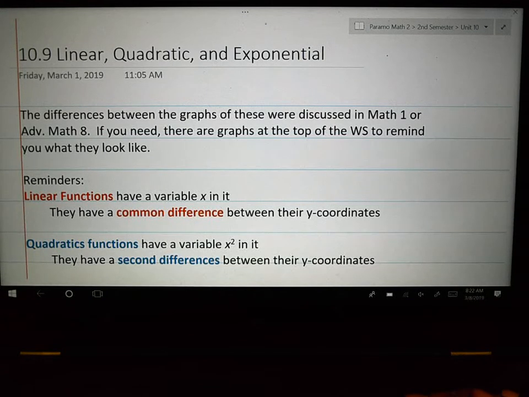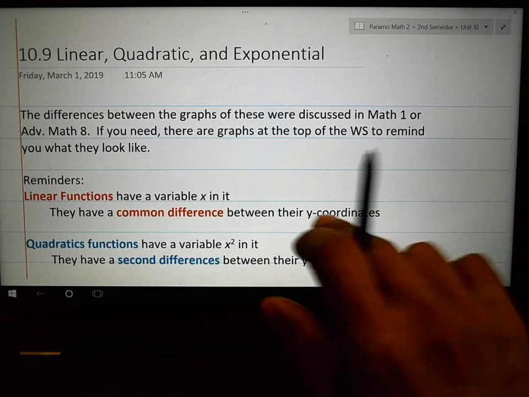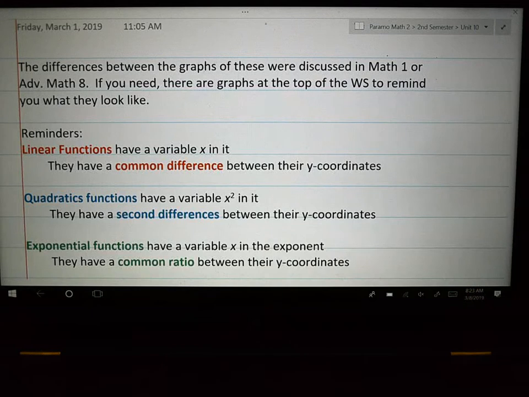10.9 is the last section in Unit 10, and it is really a review from what you did in Advanced Math 8 or in Math 1 last year, depending which class you came from. So a lot of this stuff is going to be review.